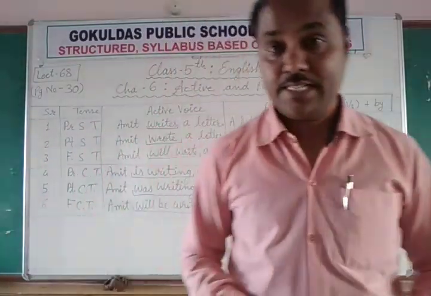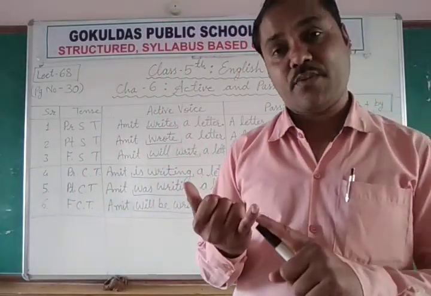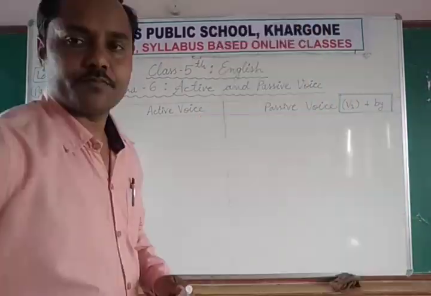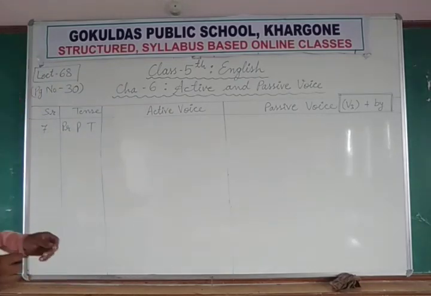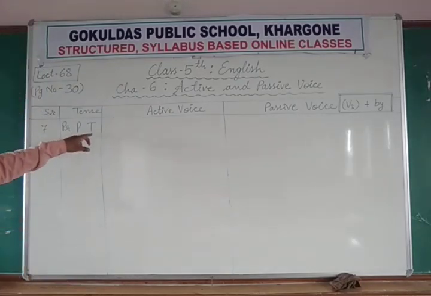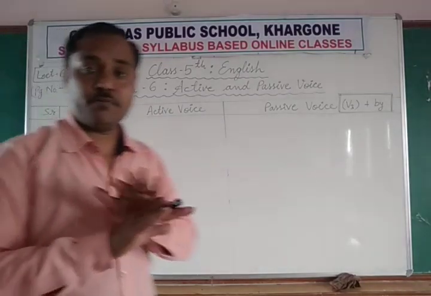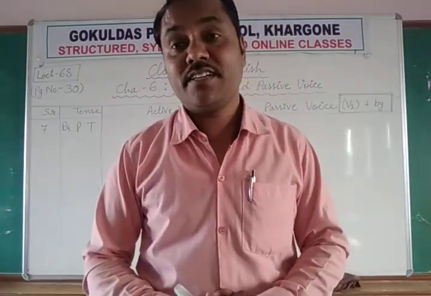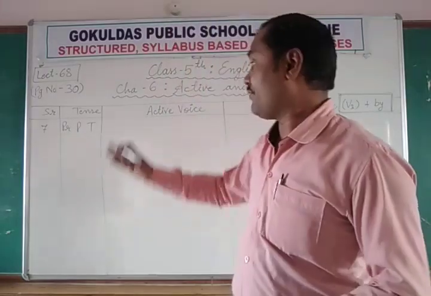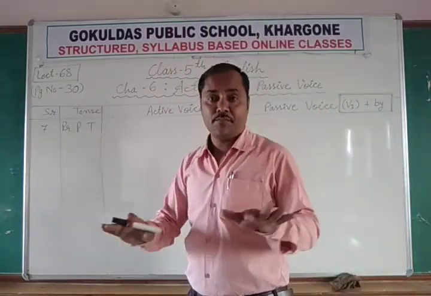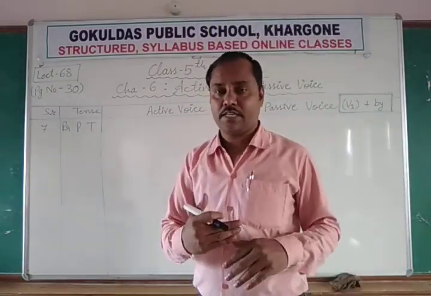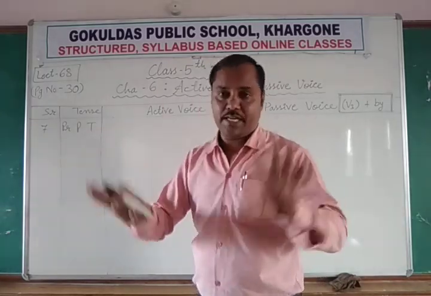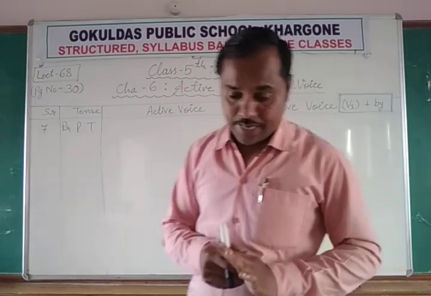3 more tenses: present perfect tense, past perfect tense, and future perfect tense. For that I need to clean the board. Okay. Now let's move towards present perfect tense. Perfect tense means complete. Some work is already done. That is shown in perfect tense. Continuous tense means incomplete, which is going on, that action is incomplete. But in the perfect tense, something is complete, already done. So like that,